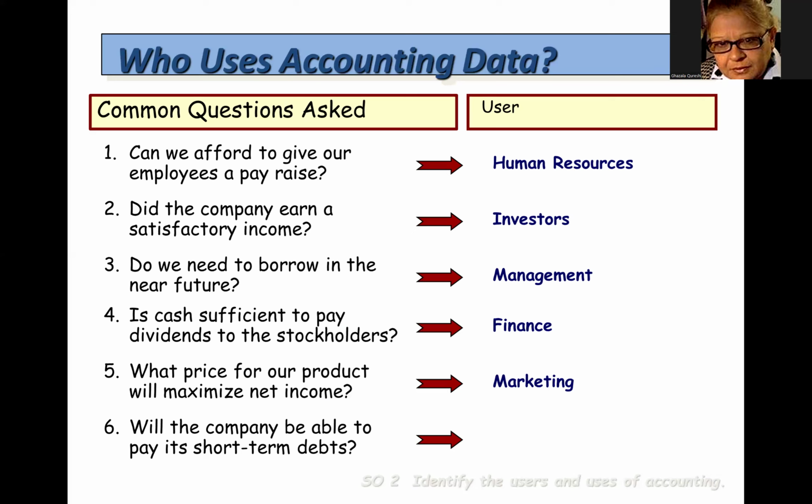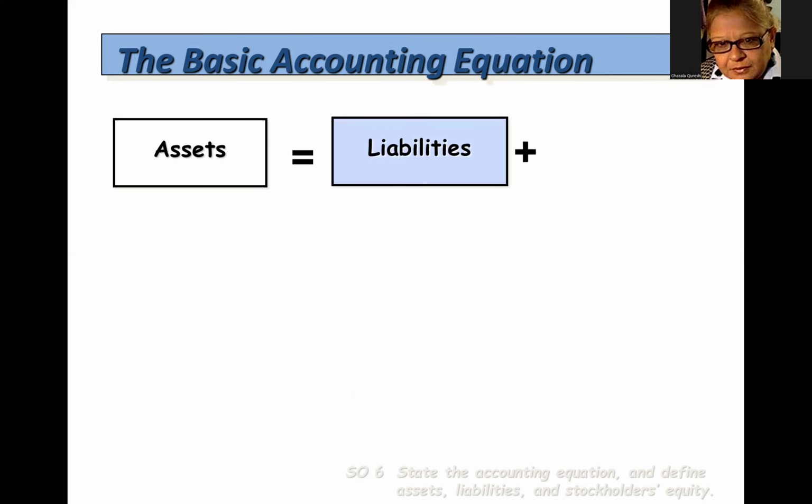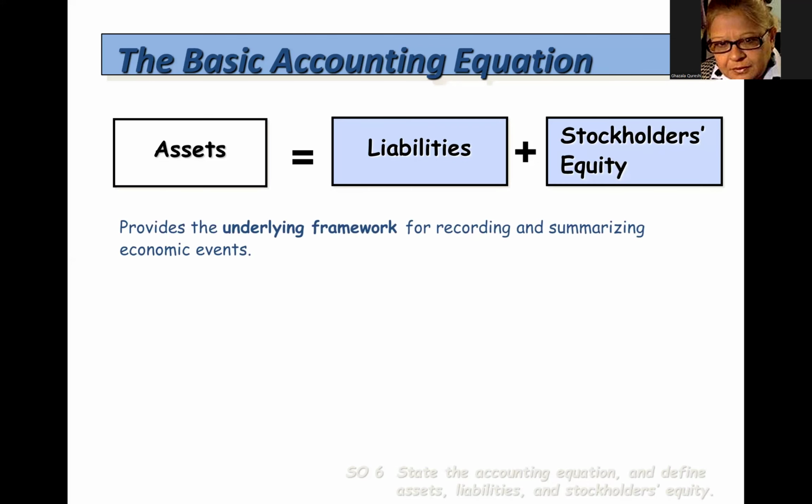Will the company be able to pay its short-term debts? Creditors are external users. They usually like to know if the company can pay its debt so they can make a decision to loan it money. Let's go over the basic accounting equation. Assets equal liabilities plus owner's equity. This equation provides the underlying framework for recording and summarizing economic events.